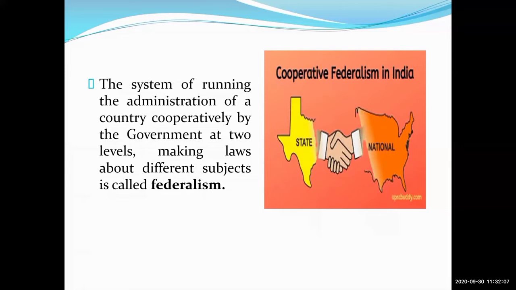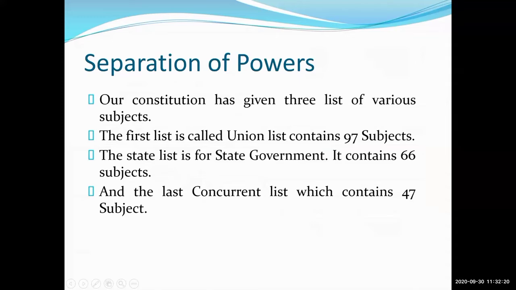Now we have to learn the separation of powers. Yes, students, look at the next screen. Yes, separation of powers. Now we have to separate these powers. Yes, students. Separation of powers. Our constitution has given three lists.